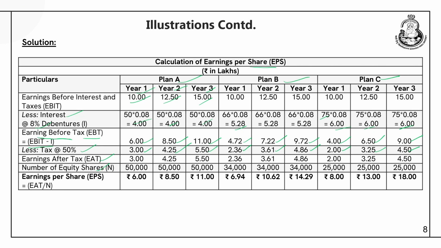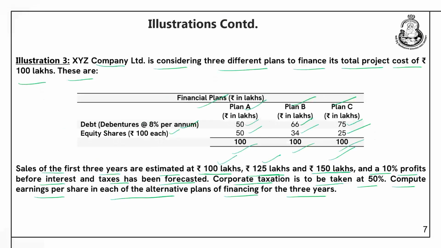The number of equity shares for plan A it is 50,000, for plan B it is 34,000 and plan C it is 25,000. You can easily calculate, it is given equity share in plan A is 50, 34 for plan B and 25 for plan C, right, rupees 100 each.